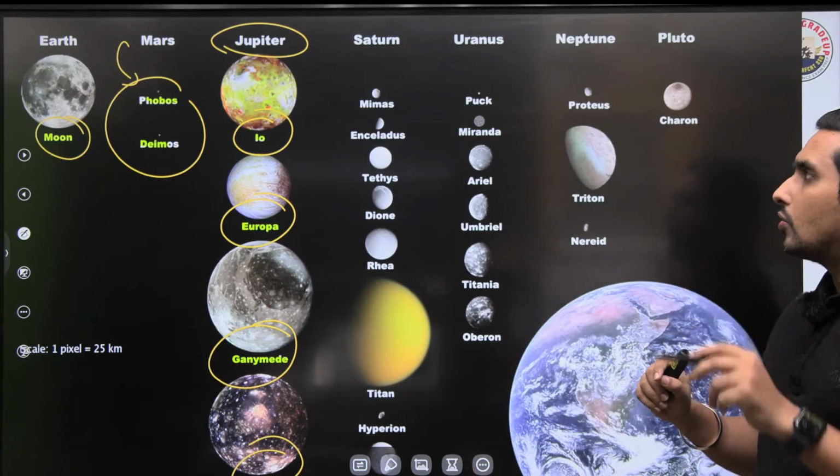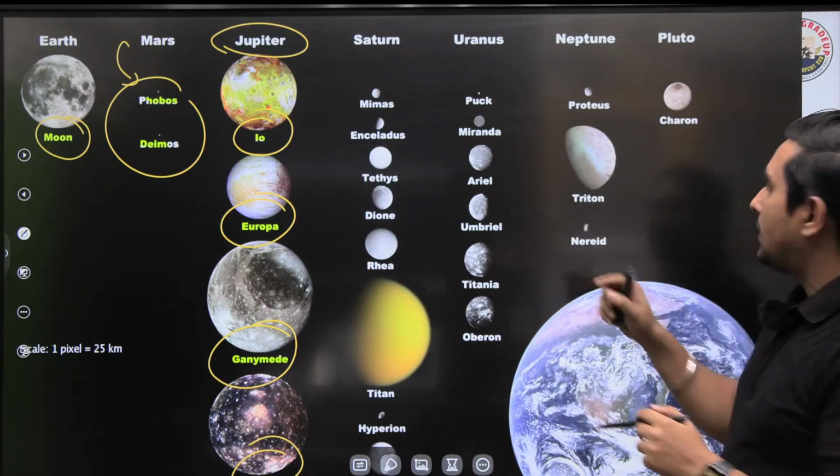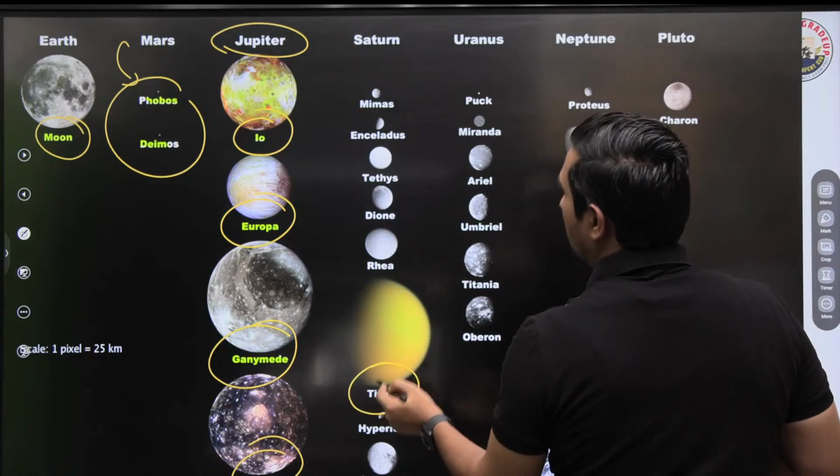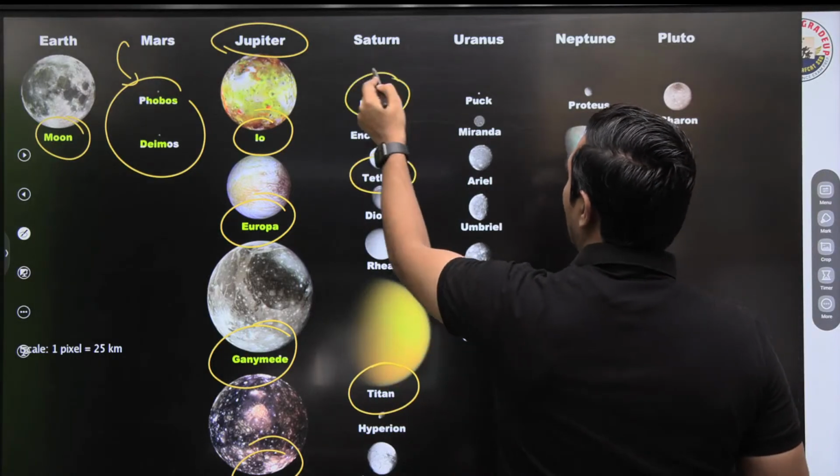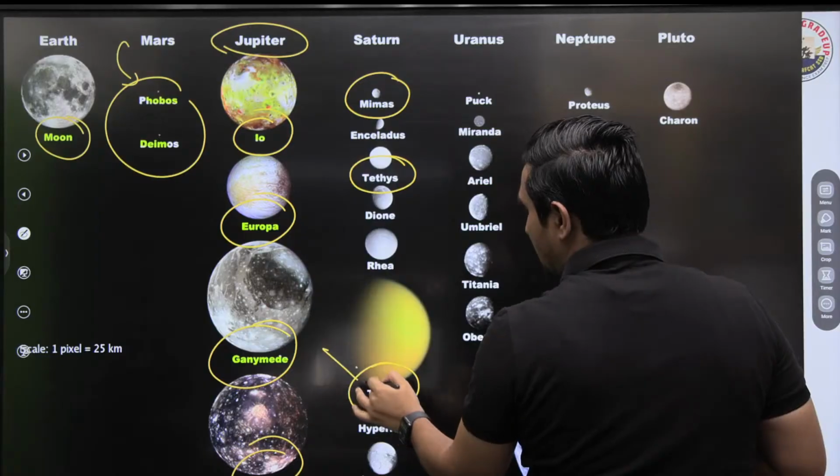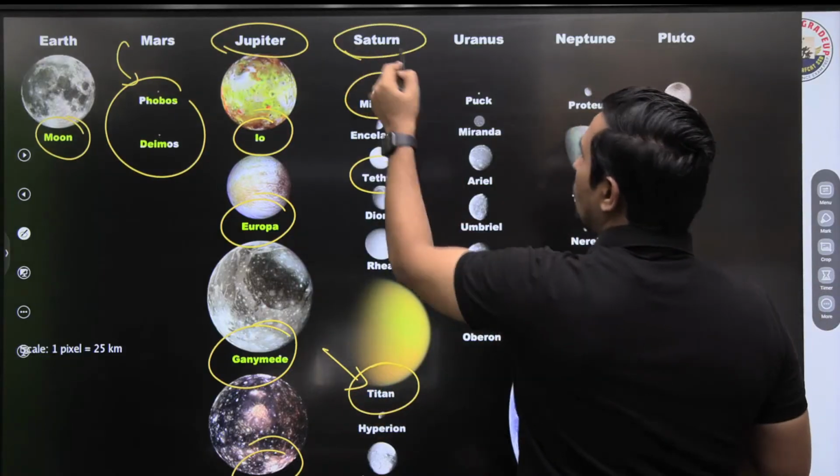Chaitanya, I'll come to that also. And like Saturn, so many satellites are there, but the important ones are Titan, Tethys, Mimas. So remember, they can ask you a question: Titan is the satellite of which of the following? So you should know it is Saturn.